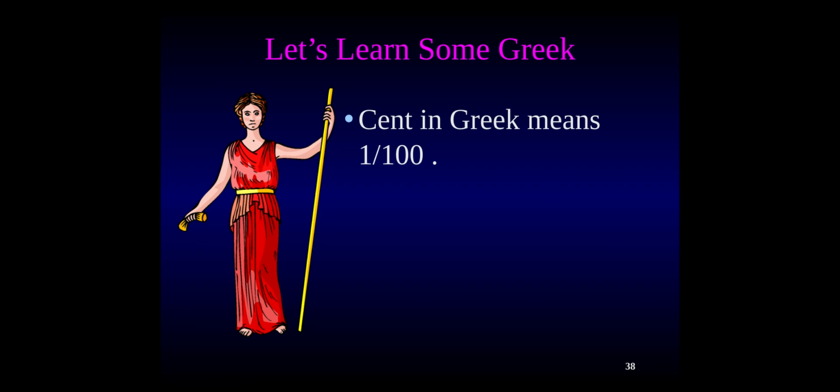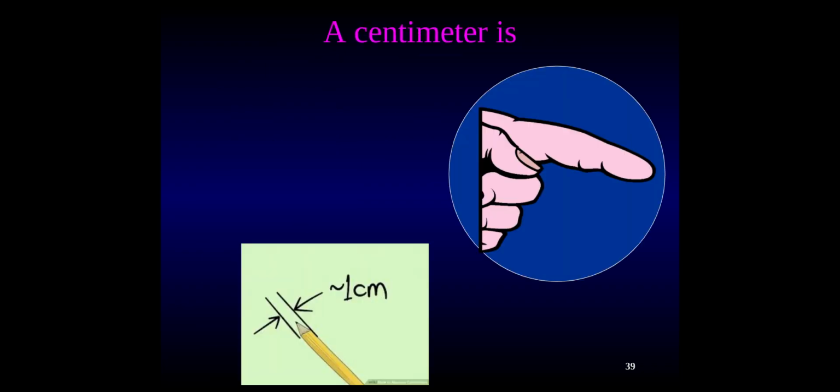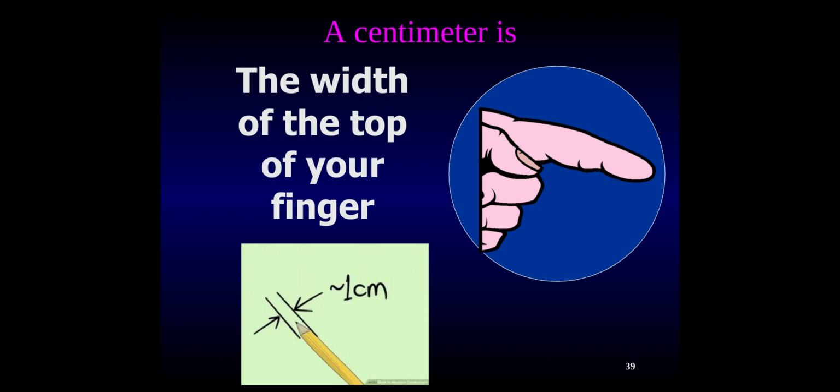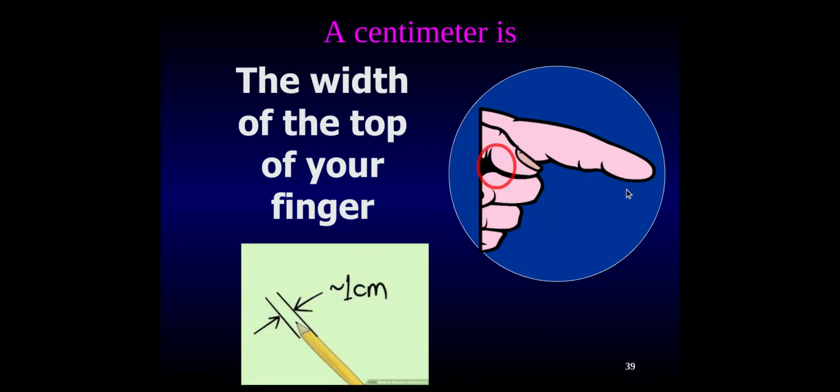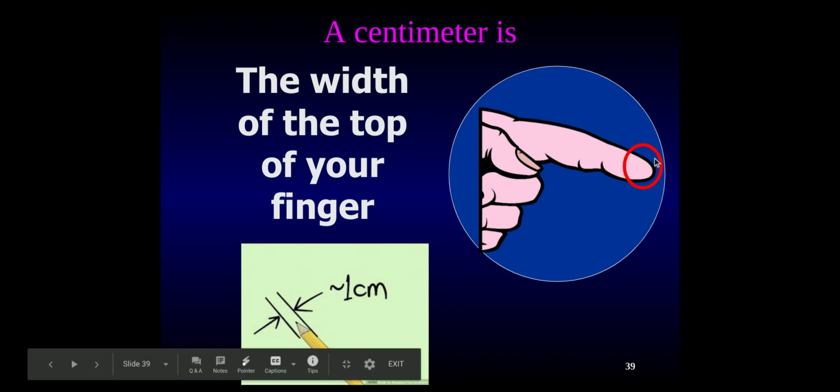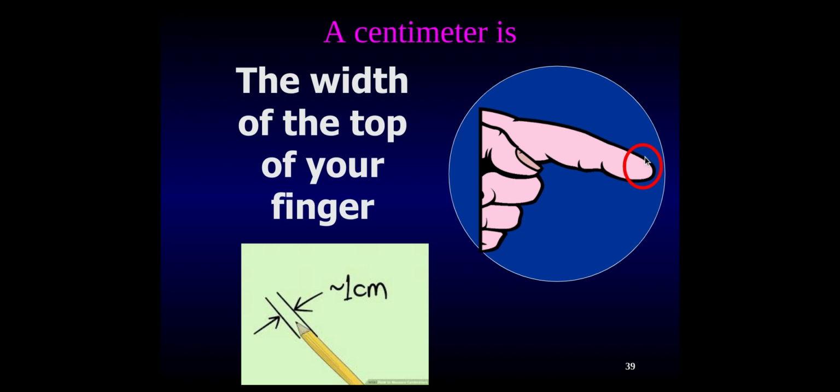Cent in Greek means 1/100th. And so a centimeter is either about the width of your pencil, or if you look at your finger from the bottom of your finger to your fingernail, that's about a centimeter wide or a centimeter tall. So a centimeter, the width of your pencil, or as tall as your finger from the bottom of your finger to your fingernail. And there's 100 centimeters in 1 meter.